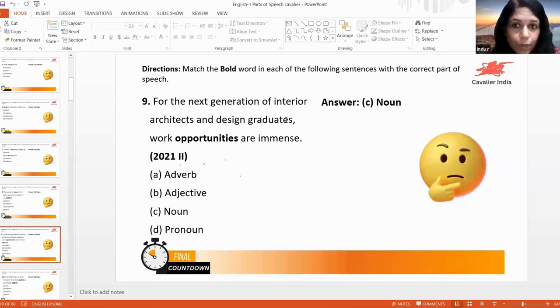Okay, clear now. Got it? Then design graduates. Graduates is noun and design is adjective. So in this case, there is no subject or verb as such. Okay, so we can't consider for as conjunction. Here for is preposition. Clear?